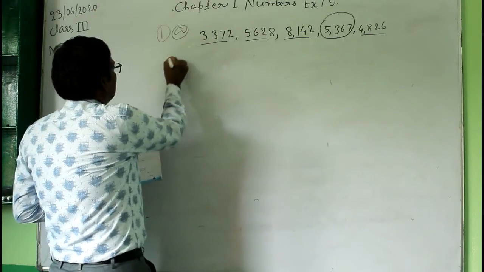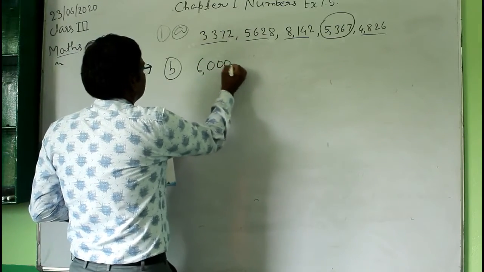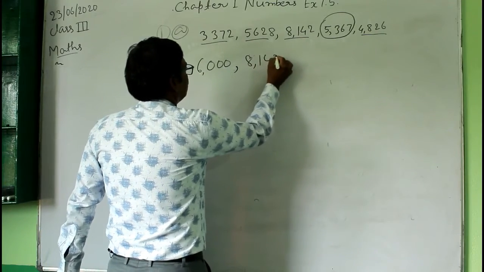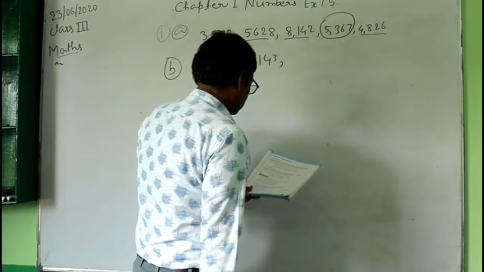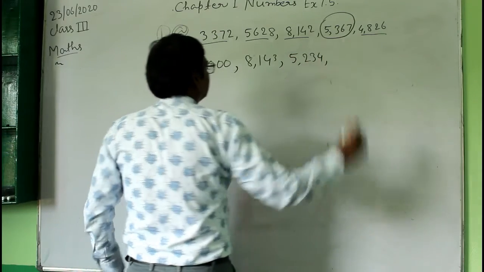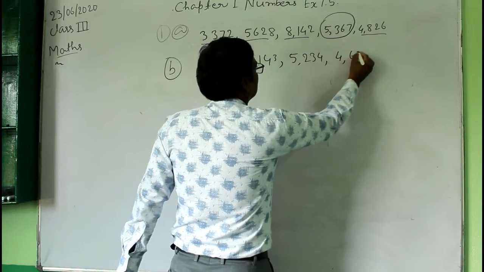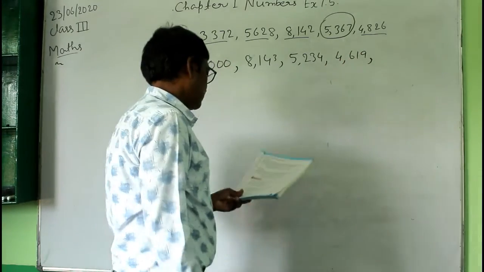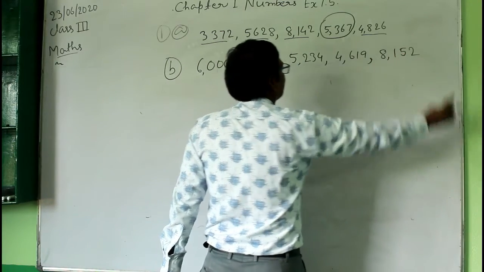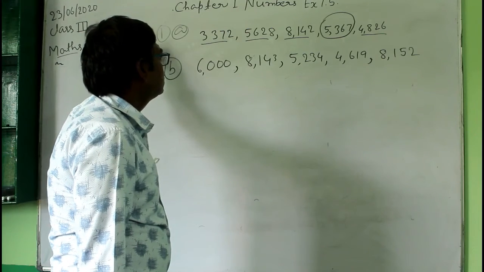So I will write one more, like B. Here the first number is 6,000. The next number is 8,143. The next number is 5,234. The next number is 4,690. And the last one is 8,152. So these are the numbers, and here you have to find out the odd numbers and the even numbers.